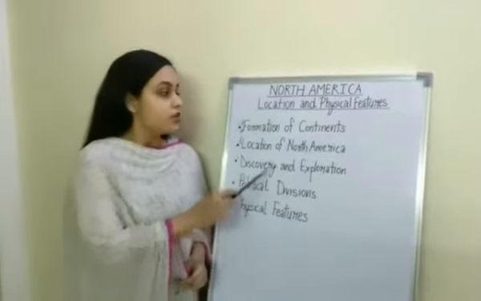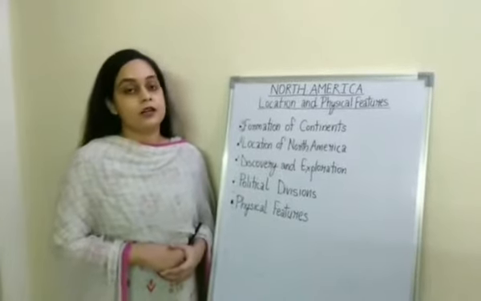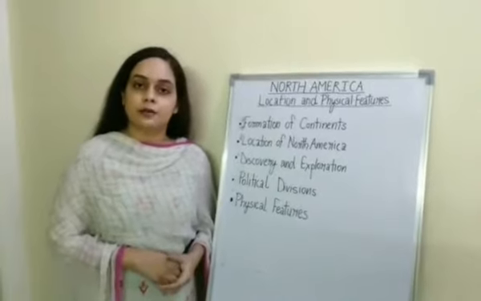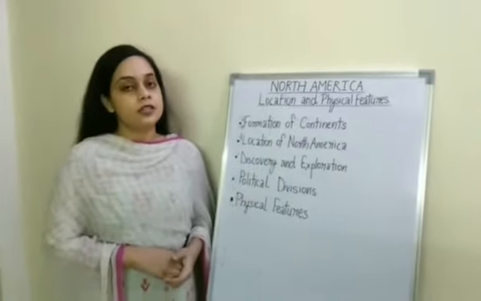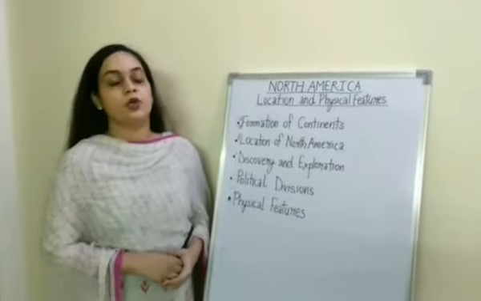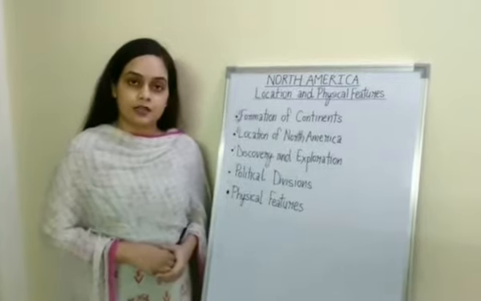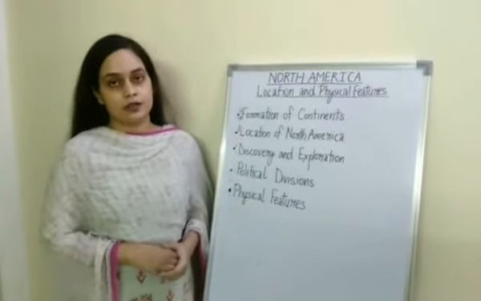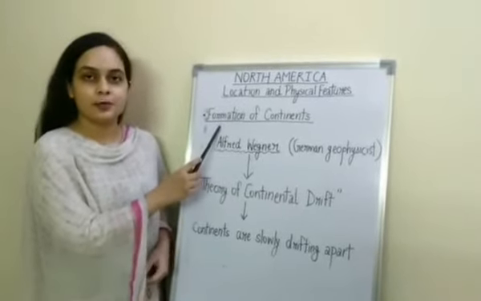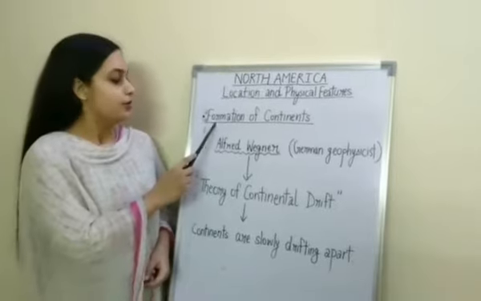North America. So all of you know that there are a total of 7 continents, and continents are huge extensive land masses that rise above the sea level. So these 7 continents are Asia, Africa, North America, South America, Europe, Antarctica and Australia. So students, your first topic of this chapter is the formation of continents, how continents were formed.